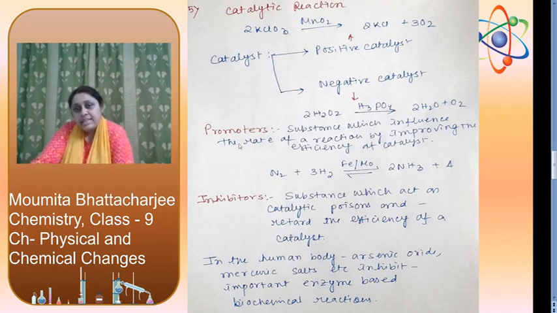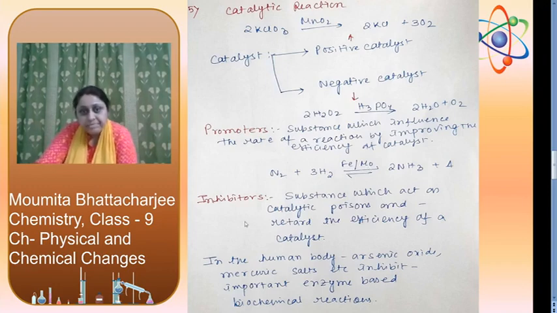Besides catalysts, there are more terms like promoters and inhibitors. What are promoters? Substances which influence the rate of reaction by improving the efficiency of the catalyst. That means we cannot say that promoters are catalysts also. They are just enhancing the efficiency of the catalyst. In Haber's process to manufacture ammonia, iron is behaving as catalyst but molybdenum here is behaving as promoter.